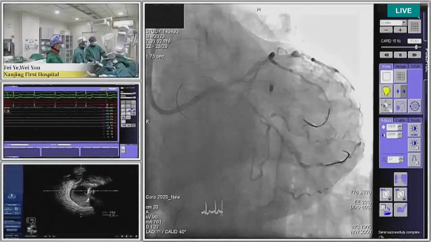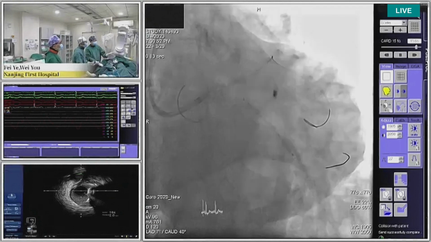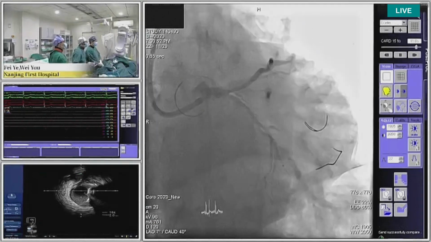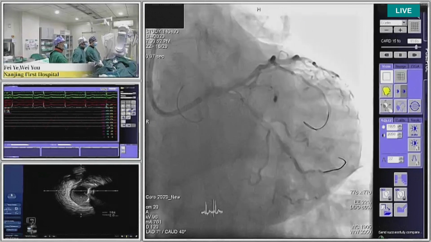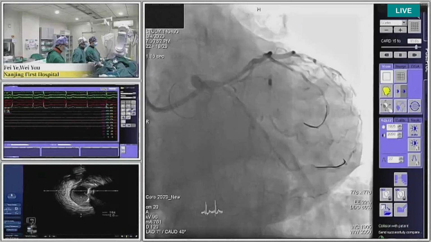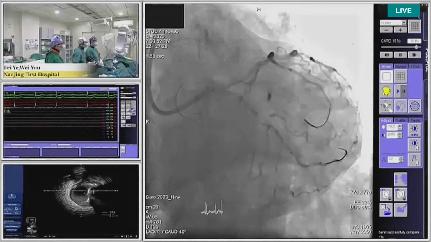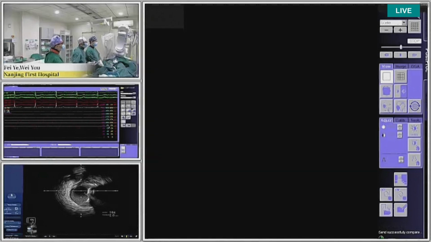Okay. So after pre-dilating with a 2.5 balloon, we inserted a 2.5 stent, a domestic stent, 2.5 by 29, to cover the distal lesion of the circumflex to the proximal.